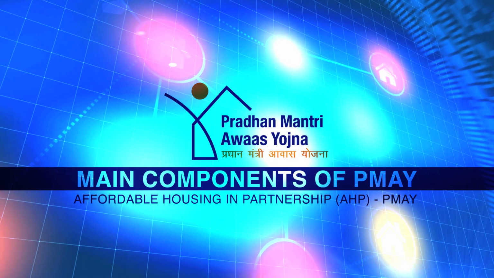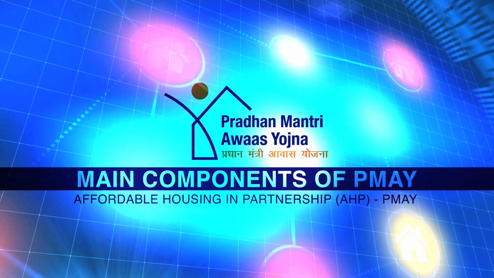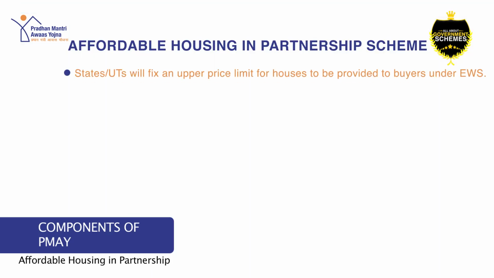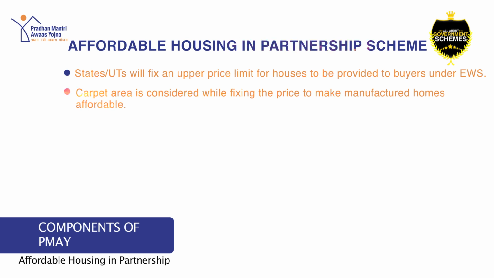The third component is affordable housing in partnership under the scheme Pradhan Mantri Awas Yojana 2022. The objective of this scheme is to provide assistance of up to 1.5 lakh from the central government to the families coming under EWS to buy and construct a house. State or union territories can collaborate with private organizations or agencies for such projects. Under the scheme, state or union territories will fix an upper price limit for houses to be provided to buyers under EWS. Carpet area is considered while fixing the price to make manufactured homes affordable.